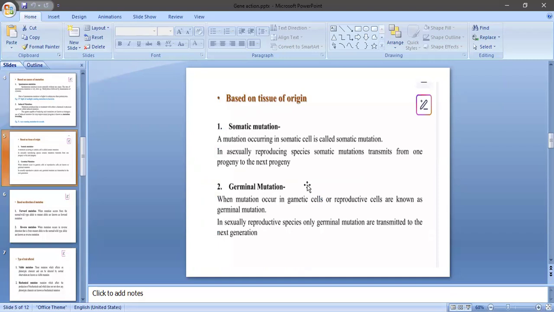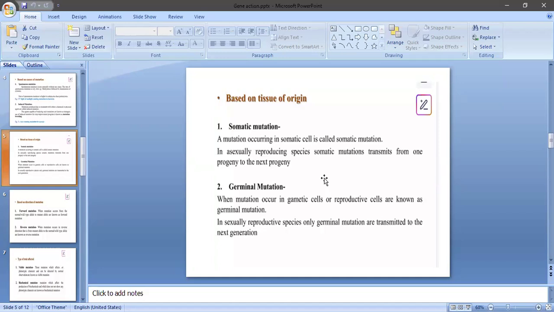If a mutation occurs in the somatic cells, that is called a somatic mutation. These mutations are transmitted from one generation to another only by means of asexual reproduction. You get my point? A somatic tissue helps form asexual structures, for example spores.